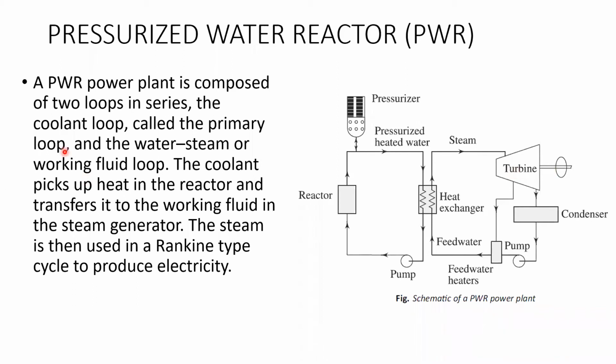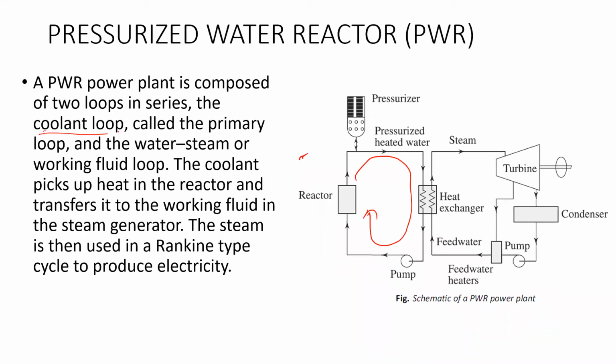The same information is given here. A PWR power plant is composed of two loops in series. One is the coolant loop. I will show it using the pen. This is the coolant loop. The coolant is in contact with, or flowing through, the reactor. Coolant is nothing but what flows to the reactor.